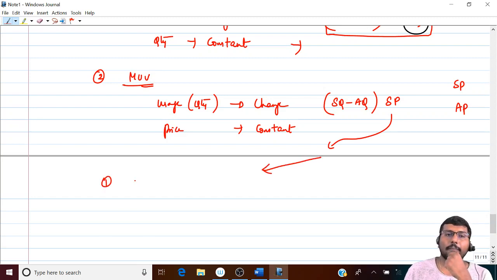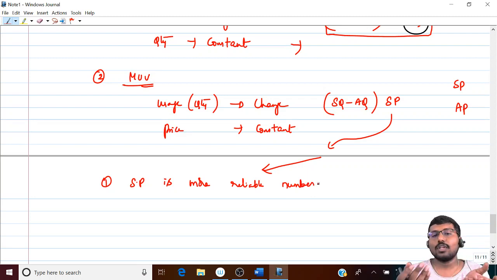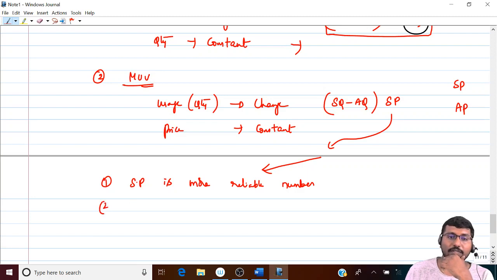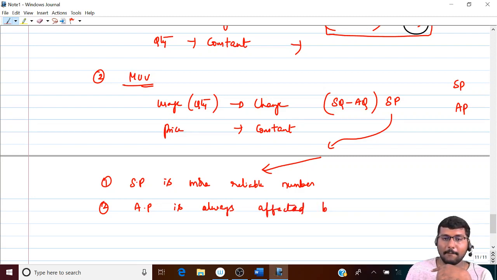Reason number one, standard price is more reliable number. What do you mean by that? See, please try to understand, actual price is always affected by temporary fluctuations. Which is affected by temporary fluctuations? Actual price. Most of the times. Temporary fluctuations in the market.